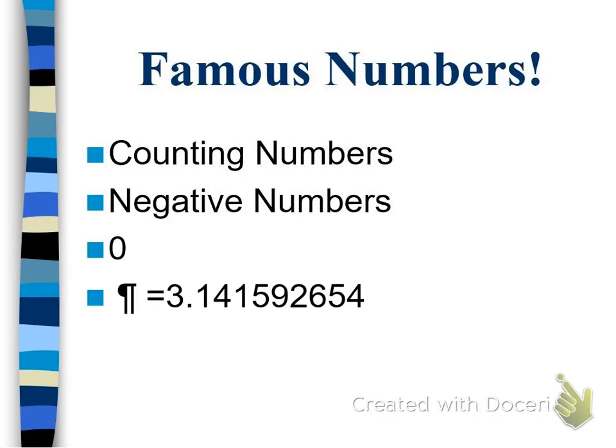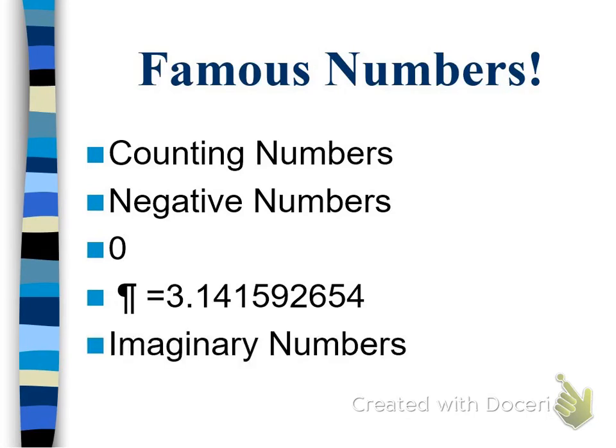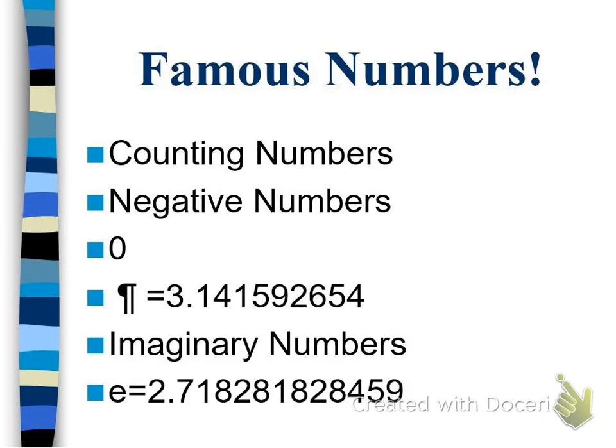Pi came about from trying to estimate the area of a circle. It eventually became defined as the circumference of a circle divided by the diameter. We know about pi. We've used pi before. It's an irrational number that the decimal does not end, does not repeat. Imaginary numbers we know all about now because we got negatives inside of radicals, and that was all kind of weird, and so we had to deal with that as well.